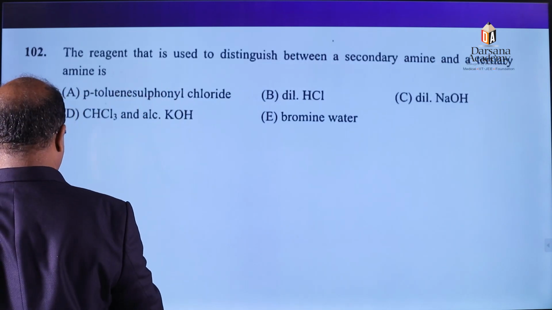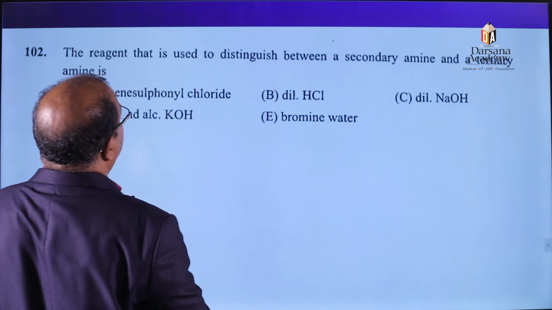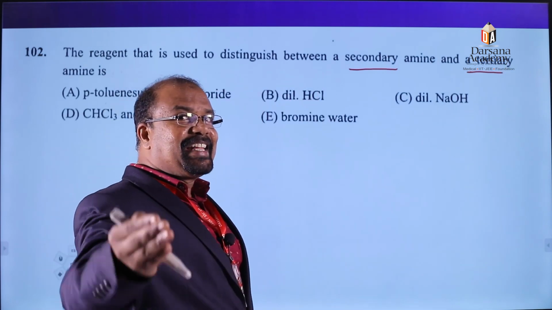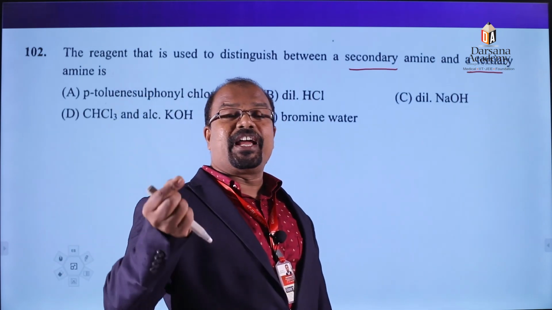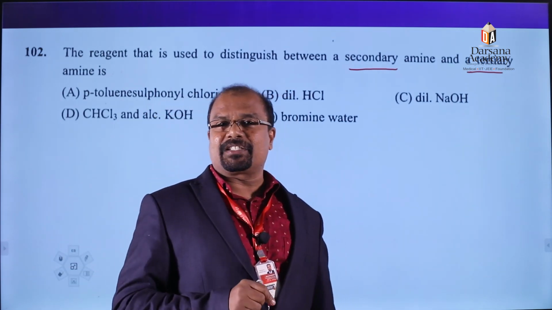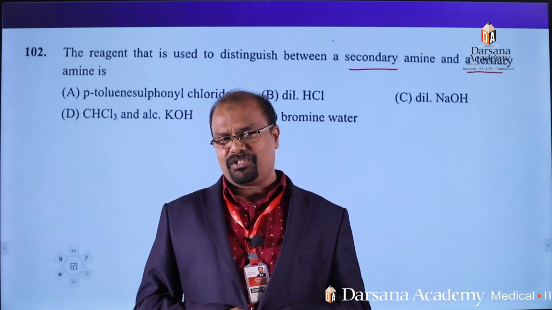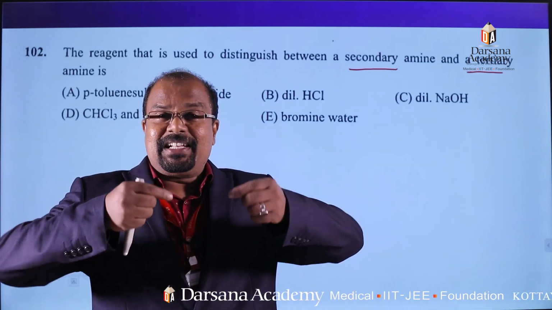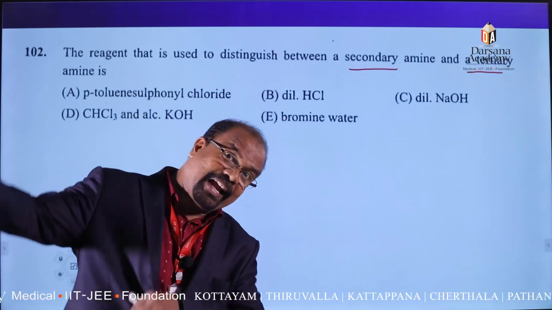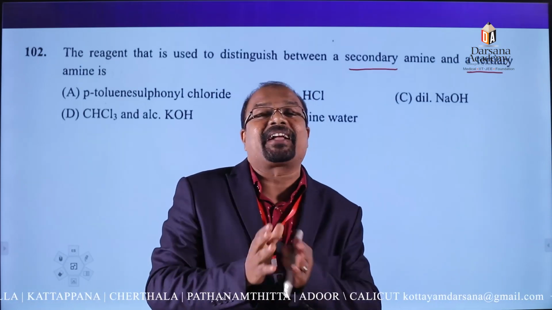Then the next question: which reagent is used to distinguish between secondary amine and tertiary amine? NCERT is saying benzene sulfonyl chloride, the Hinsberg reagent test. What happens in the Hinsberg reagent test? Tertiary amines cannot react, whereas primary and secondary amines react with the Hinsberg reagent to give a precipitate. Whenever we add an alkali, the precipitate of the primary will dissolve, but the secondary will be insoluble.